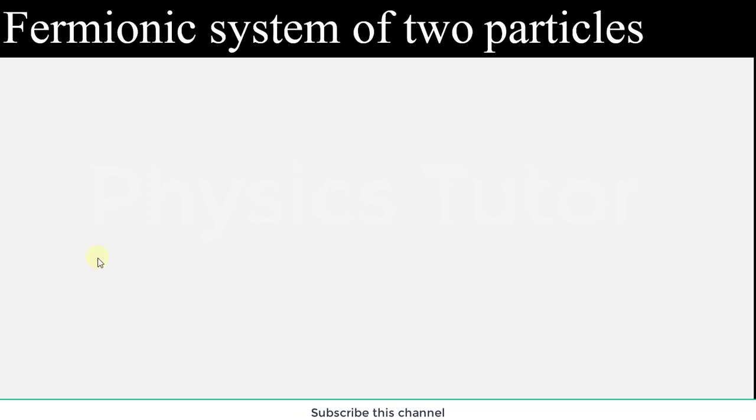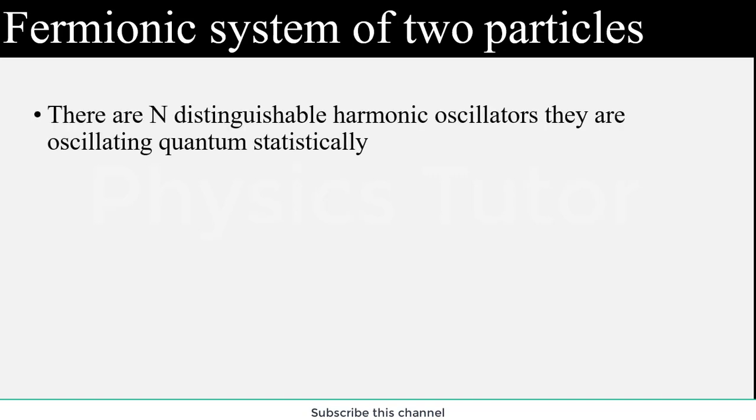of two particles. In simple terms, a fermionic system of two particles is a group of subatomic particles having odd integral angular momentum. The spin value is 1/2, 3/2, 5/2 and so on. In simple terms, there are n distinguishable harmonic oscillators. They are oscillating quantum mechanically. Now we will take a wave function of this oscillatory motion of a particle.